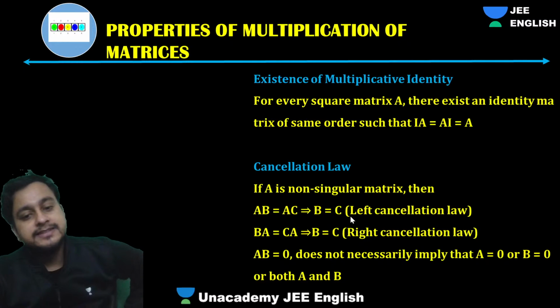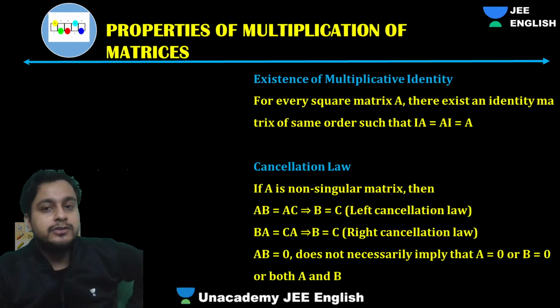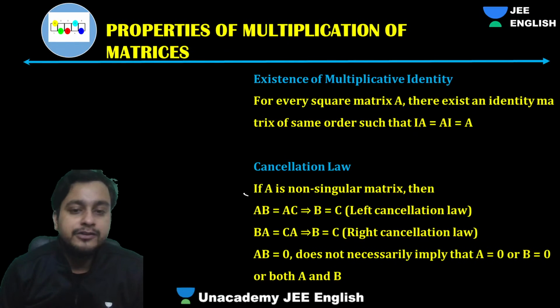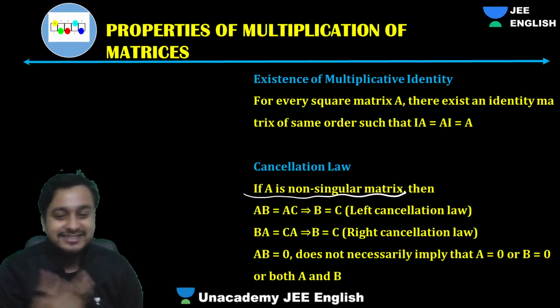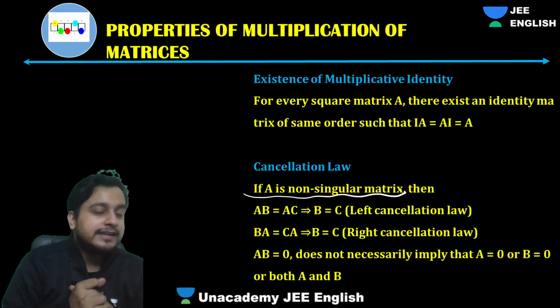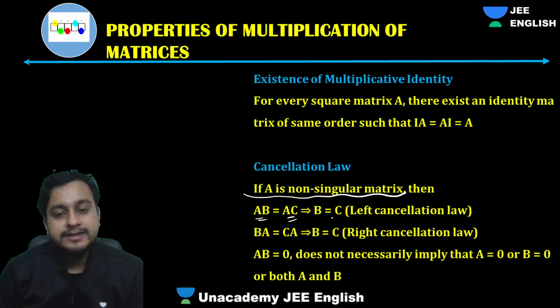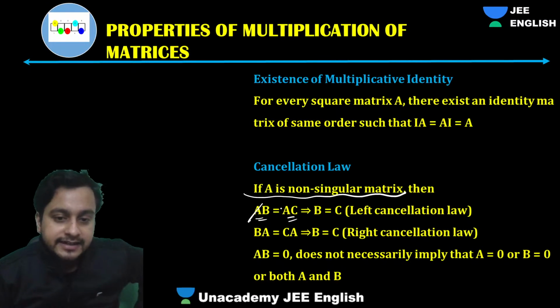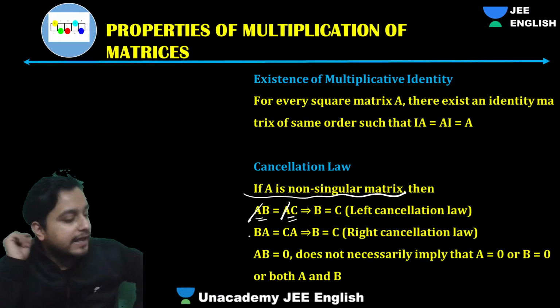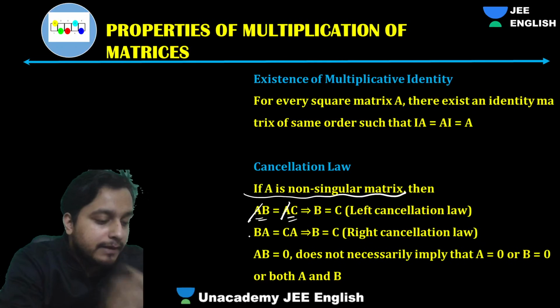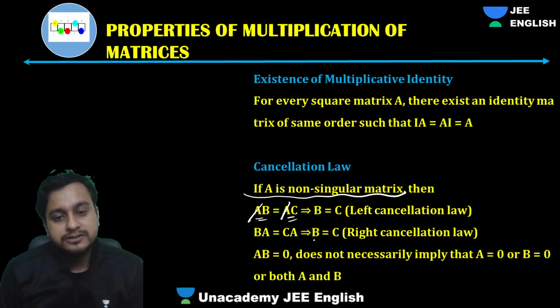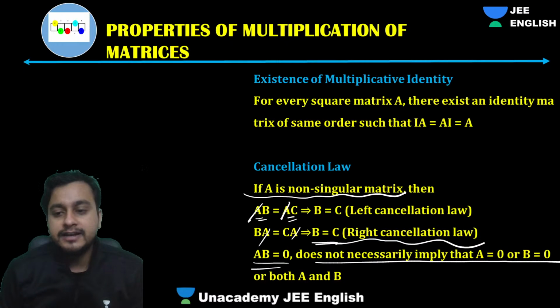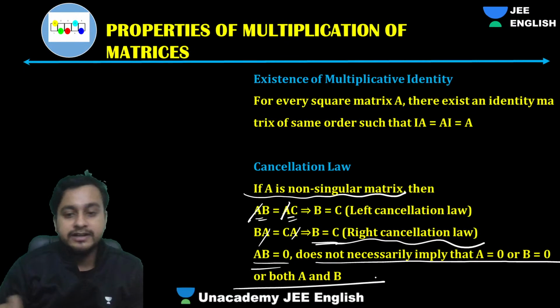Fine. Also, guys, cancellation law will work, isn't it? So, guys, if we have, let's suppose A is non-singular, I'll give you the meaning of non-singular later on. When we get on with the inverse, I'll give you a brief idea about inverse here as well. Okay, AB is equal to AC. So obviously, guys, when two matrices are multiplied, they will be multiplied with that. So we can cancel it. A cross A can be done, because when you're multiplying with the same matrix, that will matter. Moreover, guys, BA equals CA implies again you can cancel A and A. You will get B equals C. That is called the right cancellation law. AB equal to 0, not necessary that A equal to 0, which we have already discussed. Point we have already discussed.